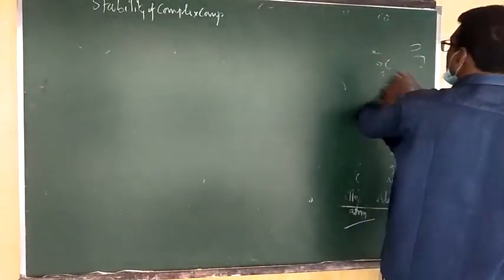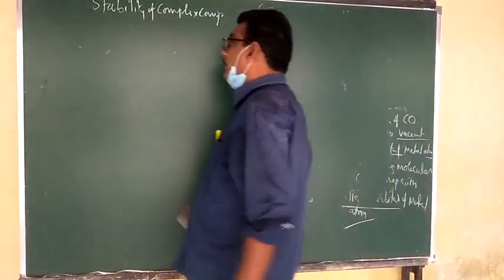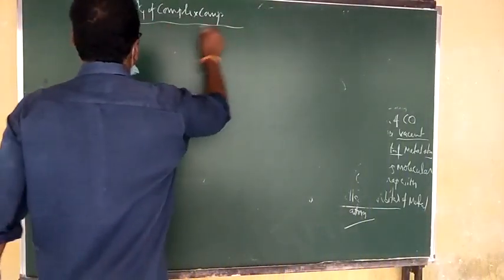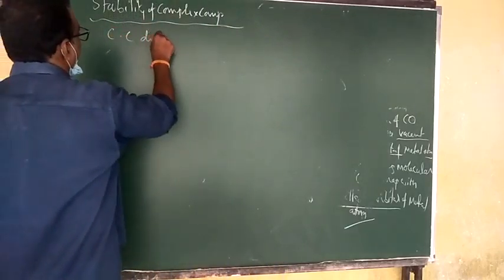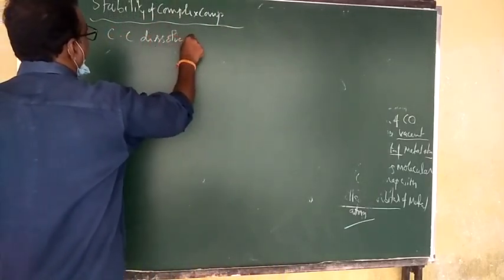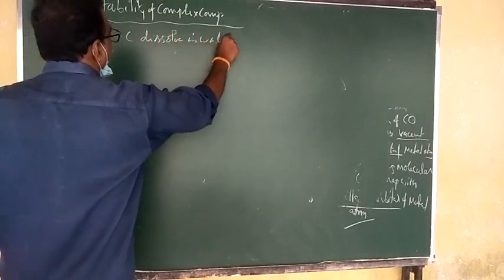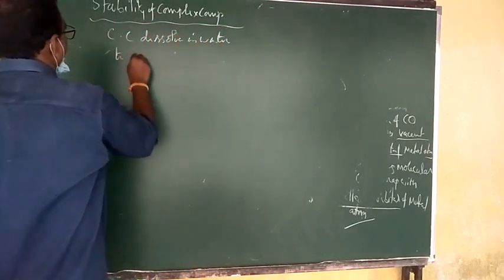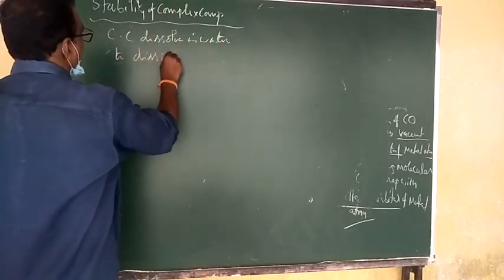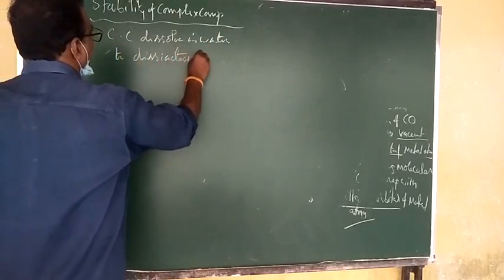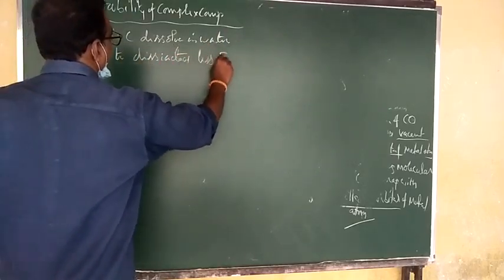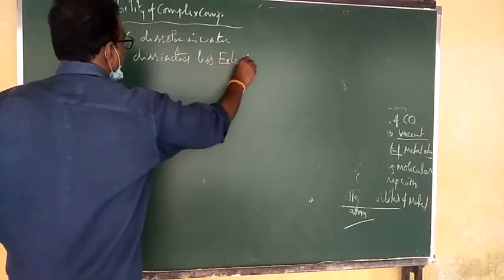Already you know. But here, very important: when a complex compound is dissolved in water, it dissociates to a less extent. What is the important word? Less extent. Why?